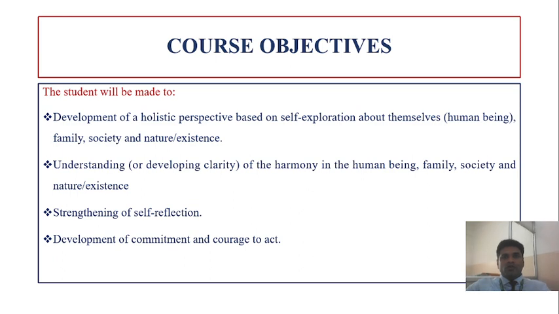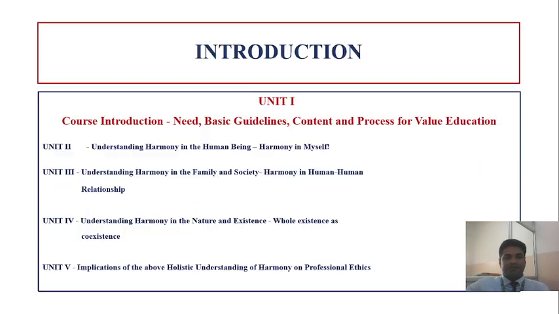And students who learn these universal human values will be able to understand what is harmony in human being, what is harmony in family, what is harmony in society, and its natural existence. It strengthens or self-reflects the character of every individual human being, and these universal human values will make the student develop their commitment and courage to act on the right things.